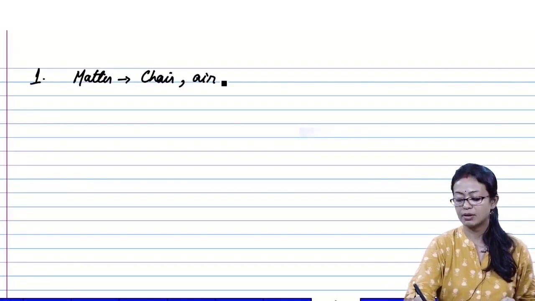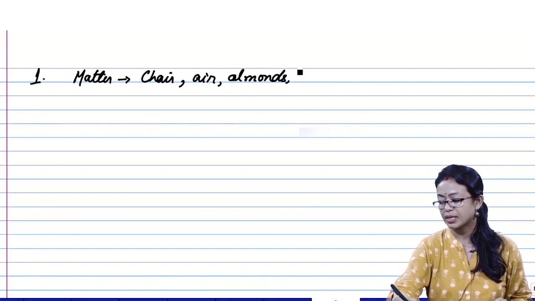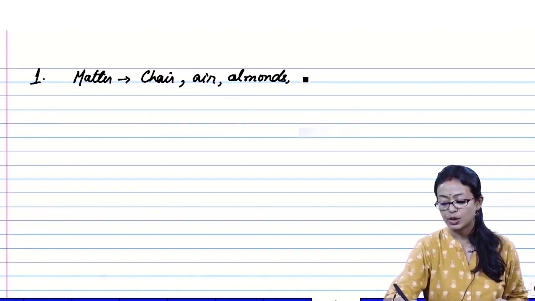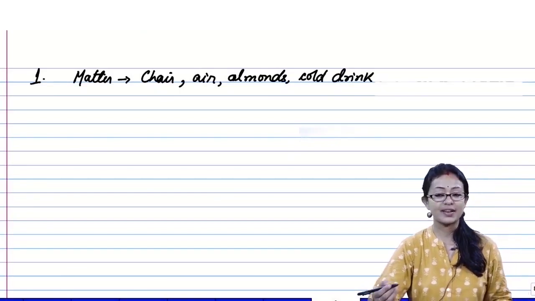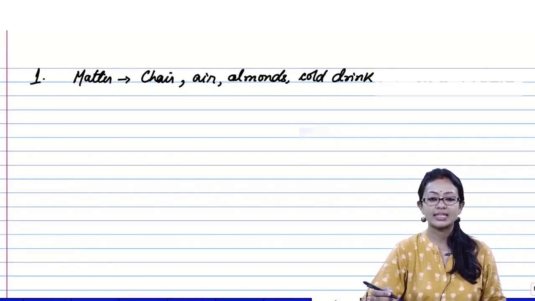Then air, it is matter. Almonds, it is also matter. Then we have cold drink, it is matter. Whereas the rest of them are not matter because these are just feelings or perceptions of